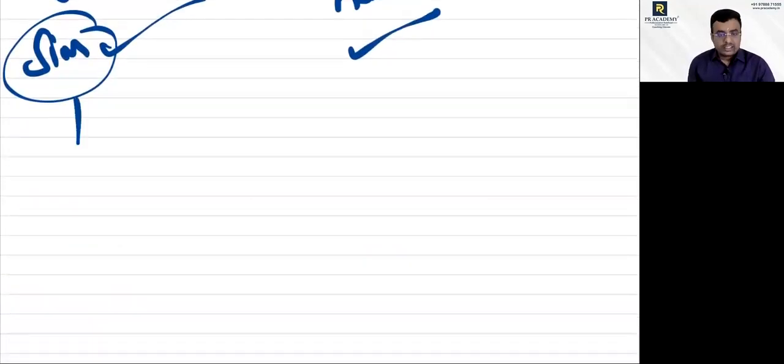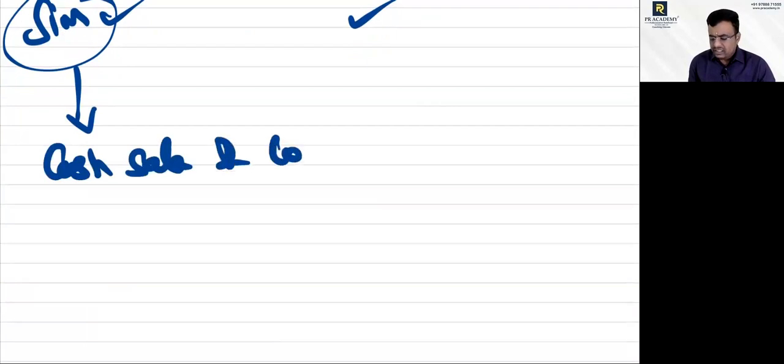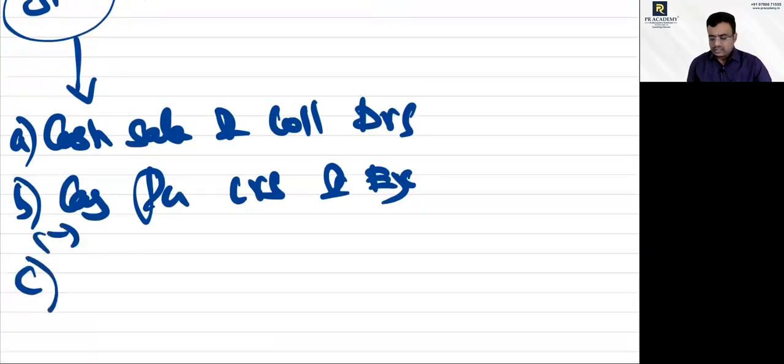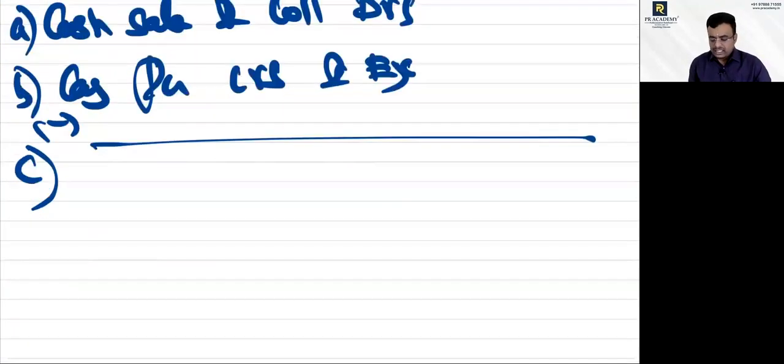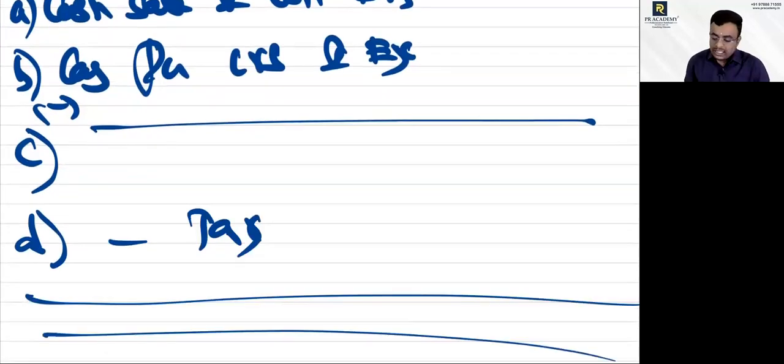Cash receipts, cash sales and collection from debtors will be point A. Cash paid for creditors and expenses is point B. You have to deduct B, and you will get C. From that, you have to deduct tax expenses. Like this, you should go.